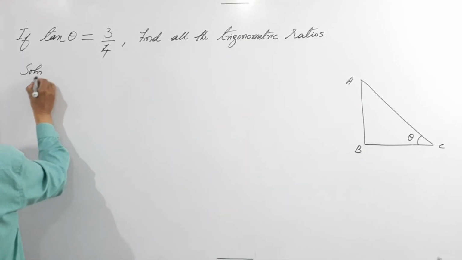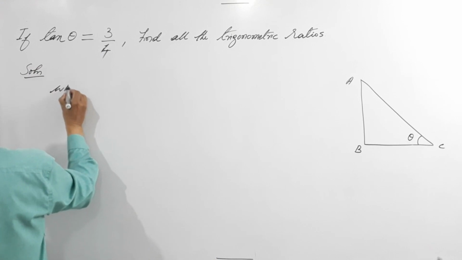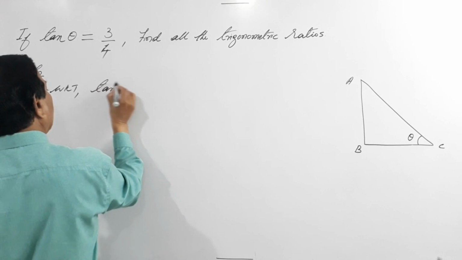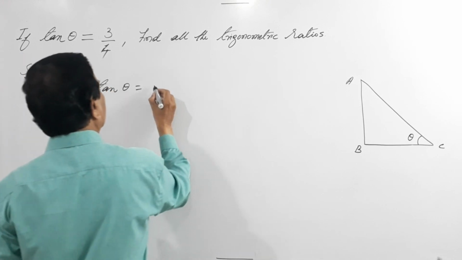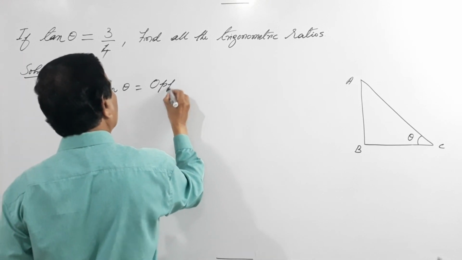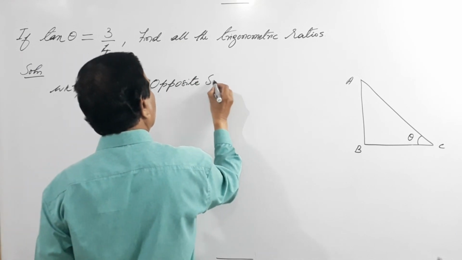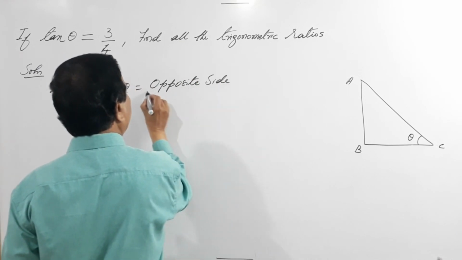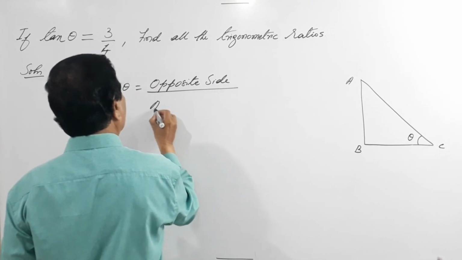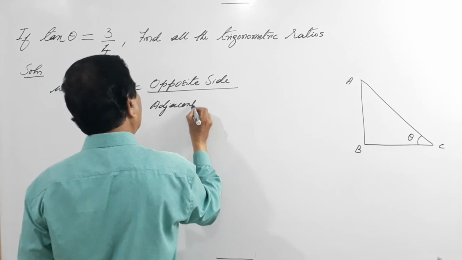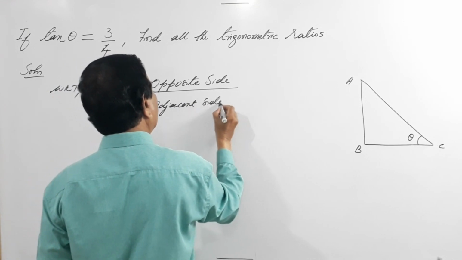Solution. We know that tan theta equals opposite side by adjacent side.